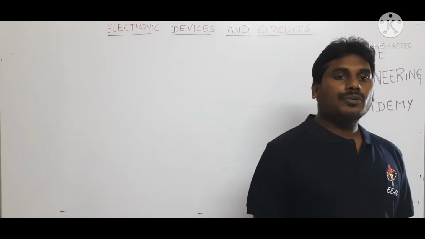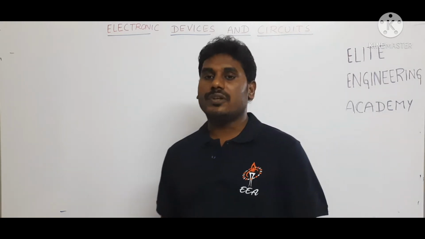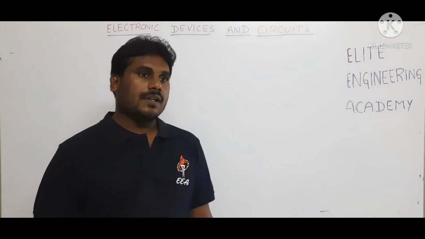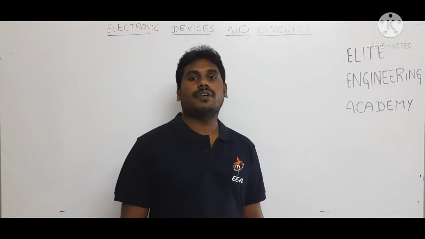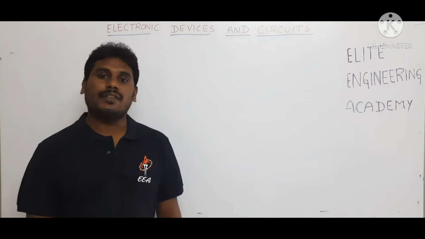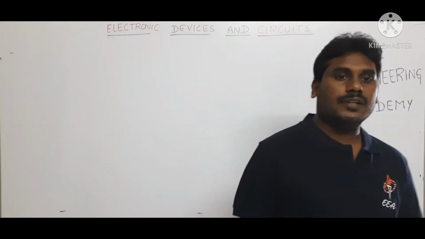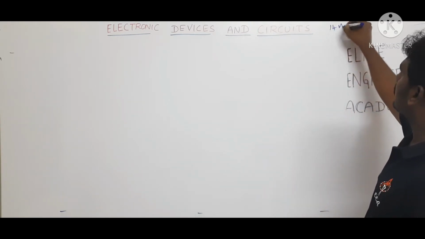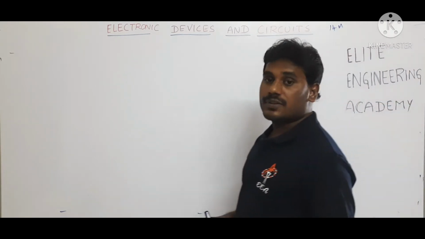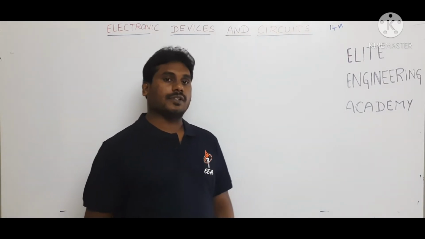Now here I am going to deal with the electronic devices and circuits subject for ESET 2021. This subject is very important and basic for electronics students as well as electrical students. The weightage in ESET of this subject is around 14 marks. Now I am going to discuss the topics which are going to be covered under this subject.